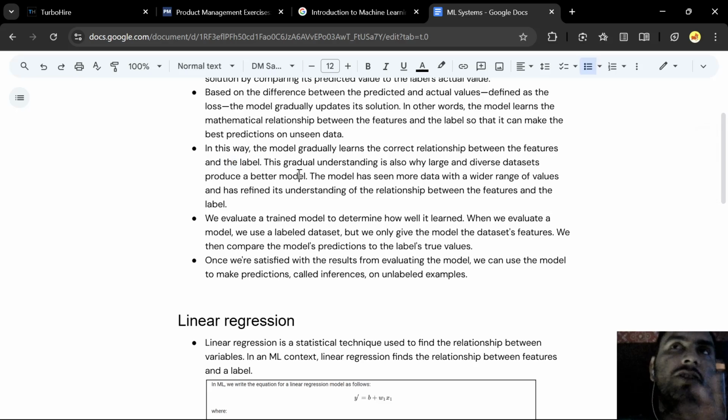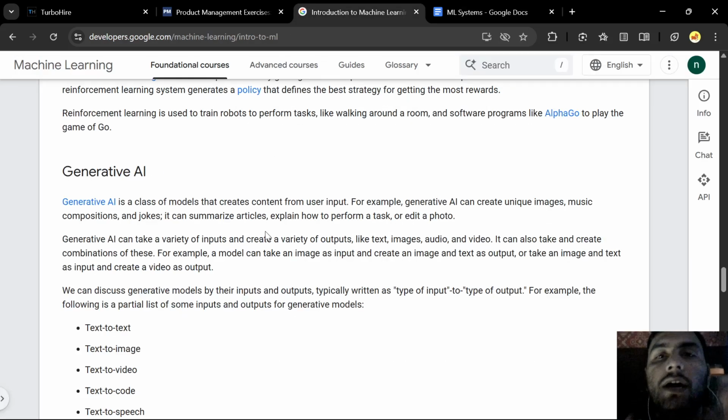Now, what is a feature and what is a label? Let's say I have a model which makes a prediction about rainfall or weather patterns. In rainfall, I can give multiple features: the temperature for that particular location, the longitude or latitude of that location, or the historical weather pattern for that location.